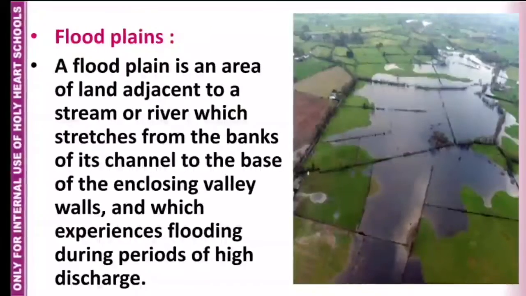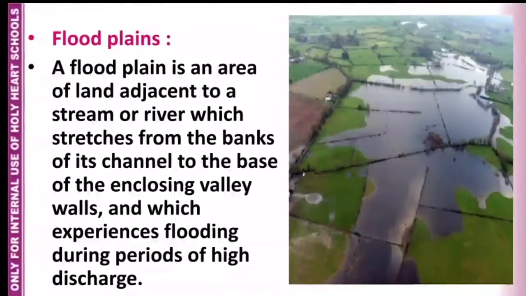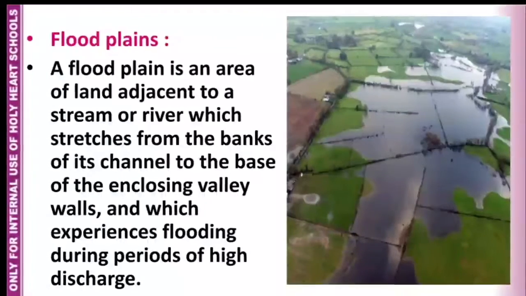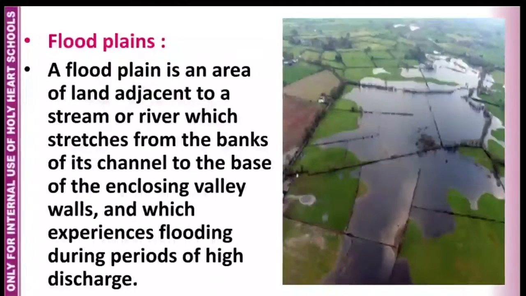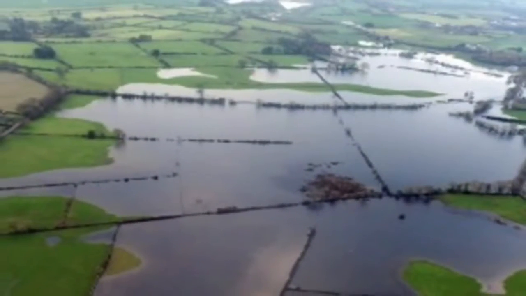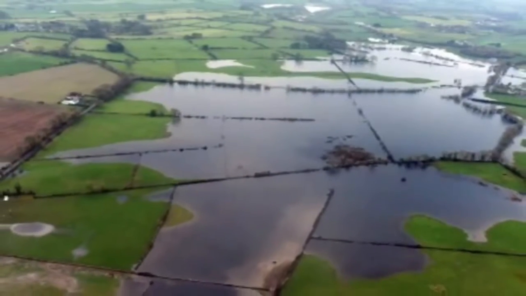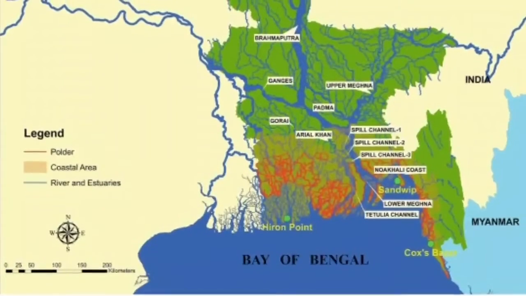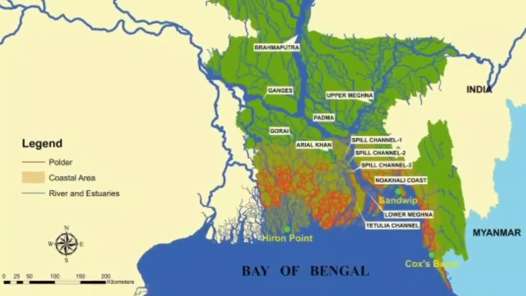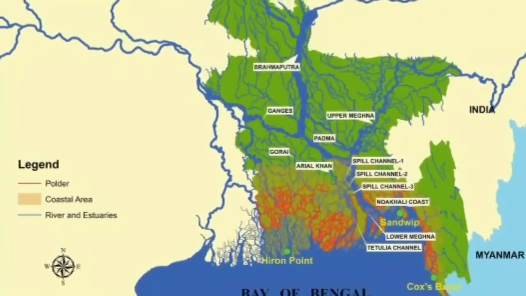Floodplains. A floodplain is an area of land adjacent to a stream or river which stretches from the bank of its channel to the base of the enclosing valley walls and which experiences flooding during period of high discharge, that is in the rainy season. In countries of Bangladesh and India, an extensive floodplain borders the Ganges and the Brahmaputra rivers.